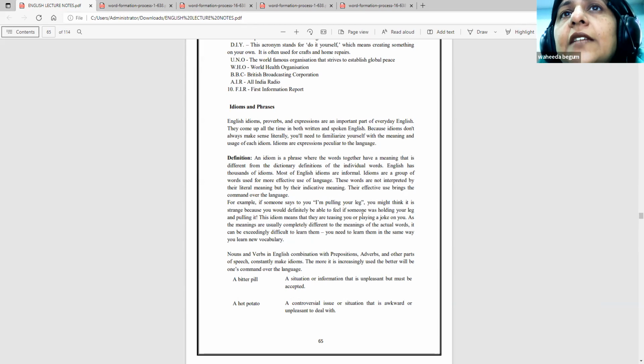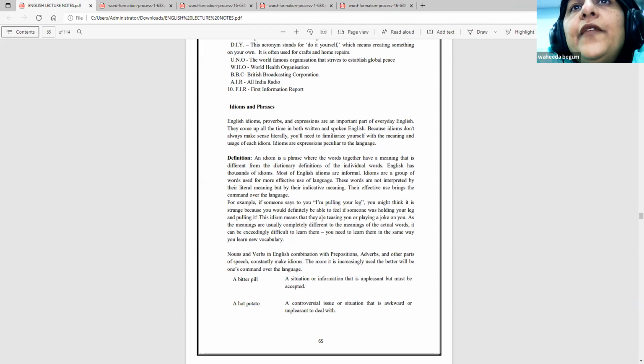An idiom is a phrase where the words together have a meaning that is different from the dictionary definitions of the individual words. It is similar to the compounding that we have done in root word formation. These are also some words that have been brought up into one sentence, but they mean differently when you search for them in the dictionary. When you search for those words in the dictionary, they mean something else, but when you bring them into one sentence, they mean something else. That is called an idiom.